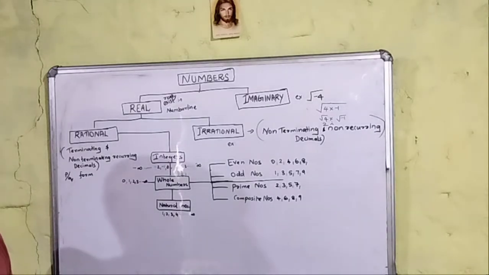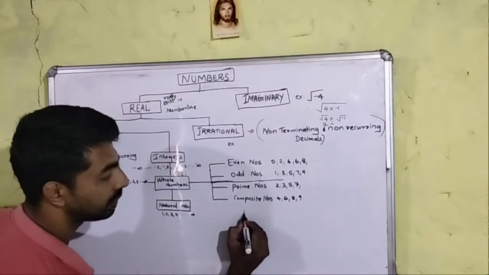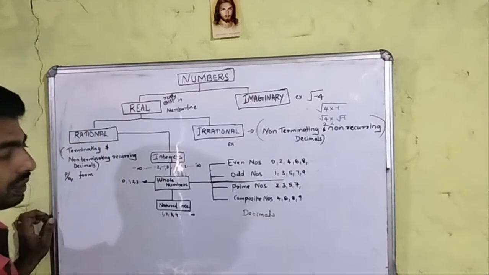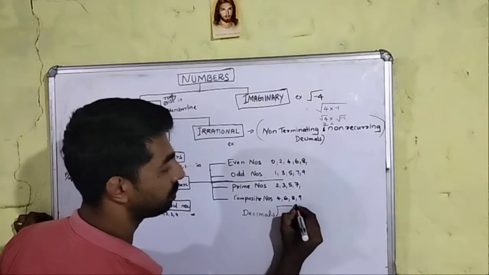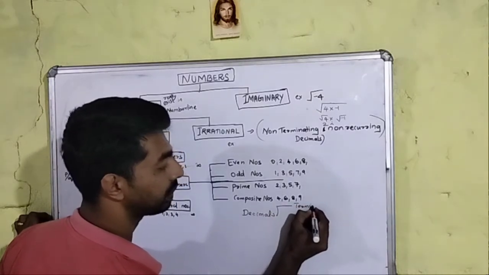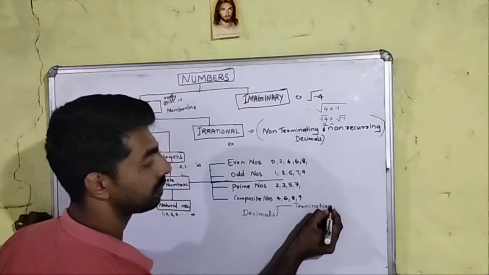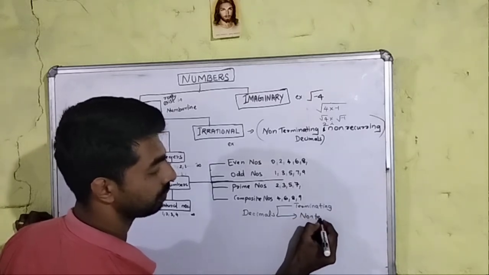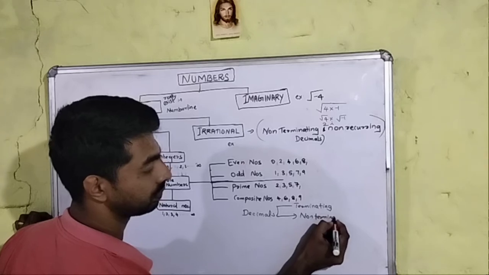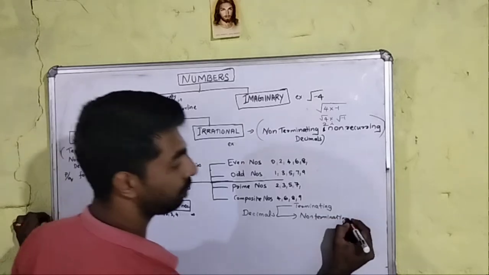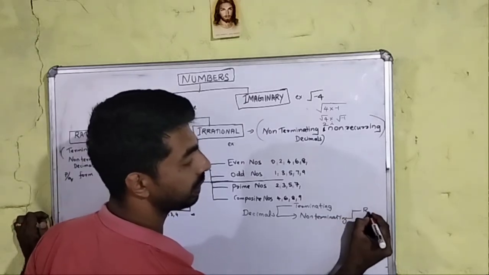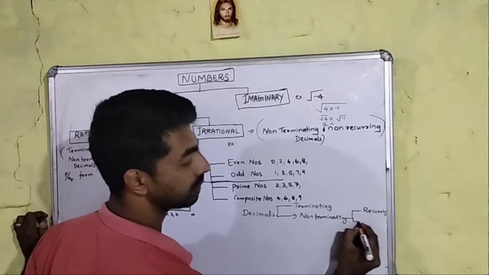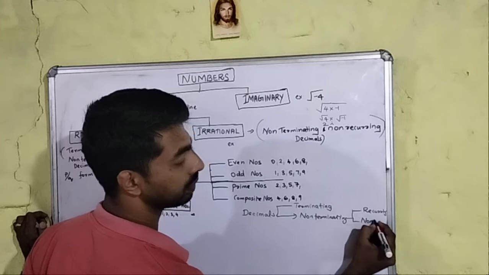We also know that decimals are divided into terminating and non-terminating, and non-terminating is again divided into recurring or repeating and non-repeating or non-recurring.